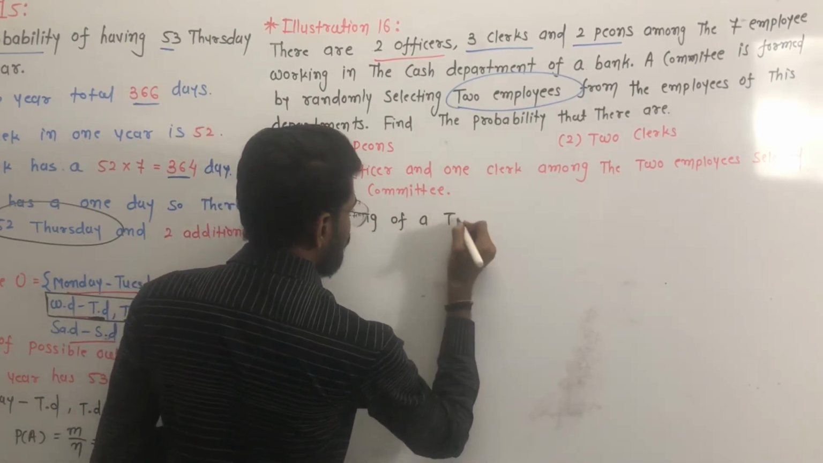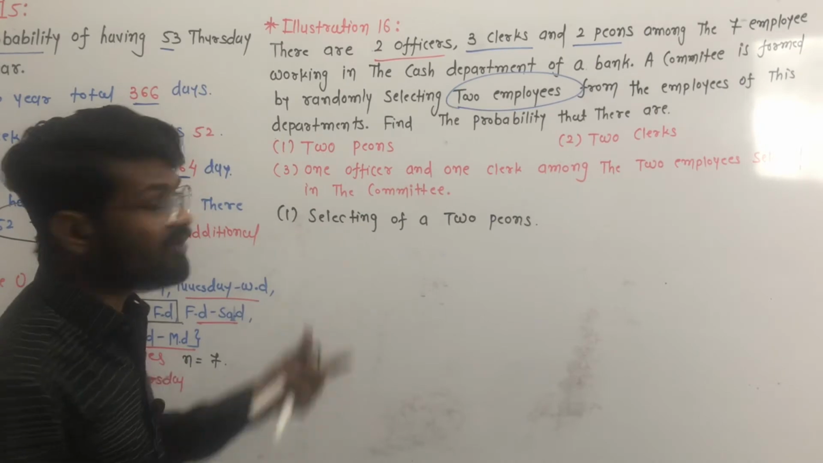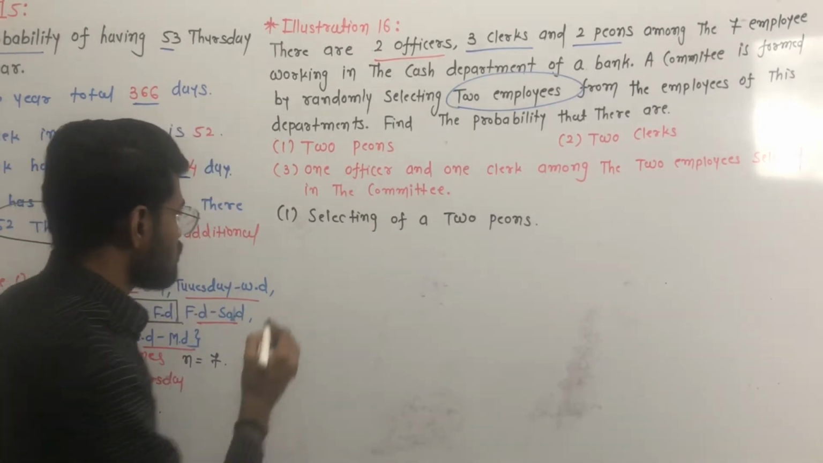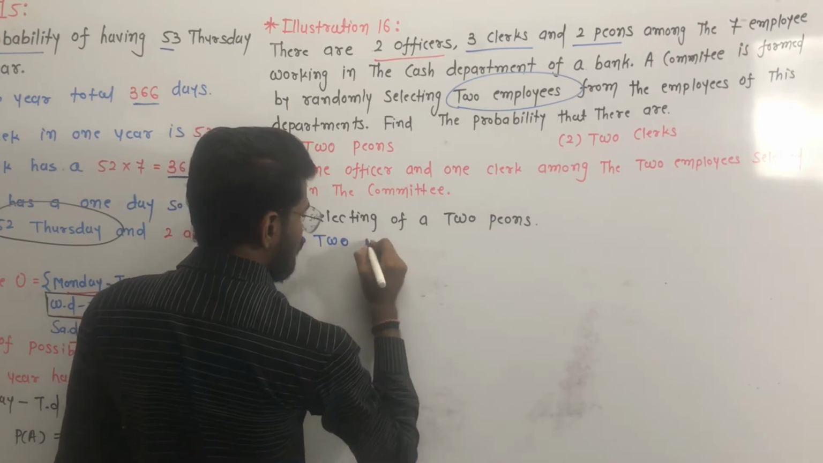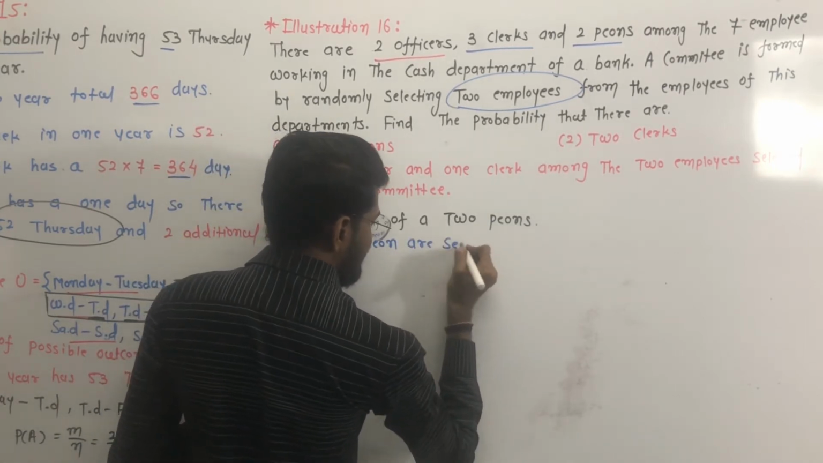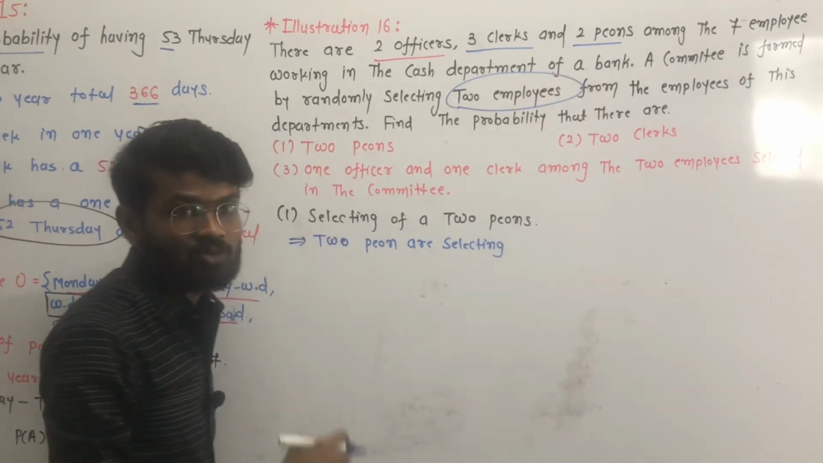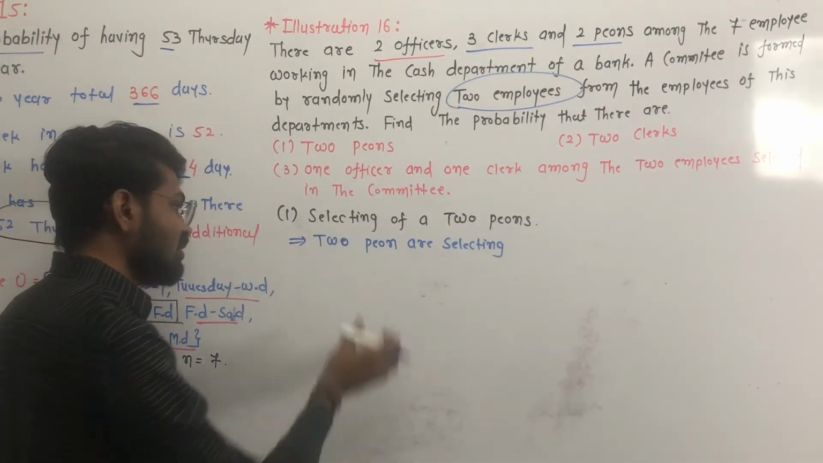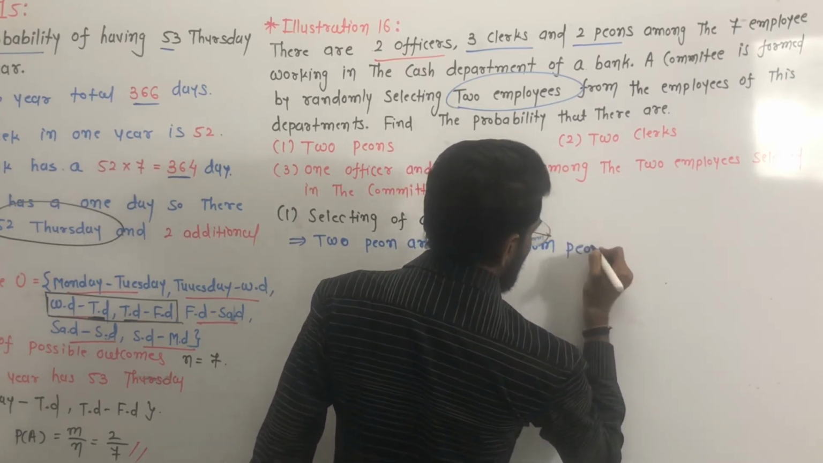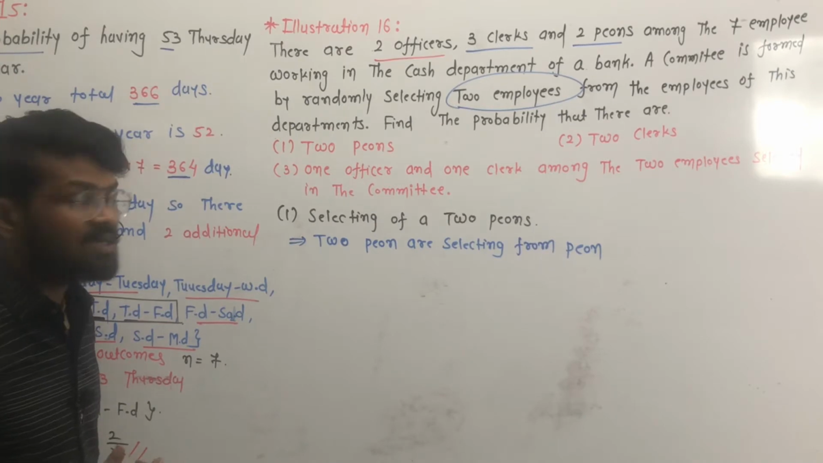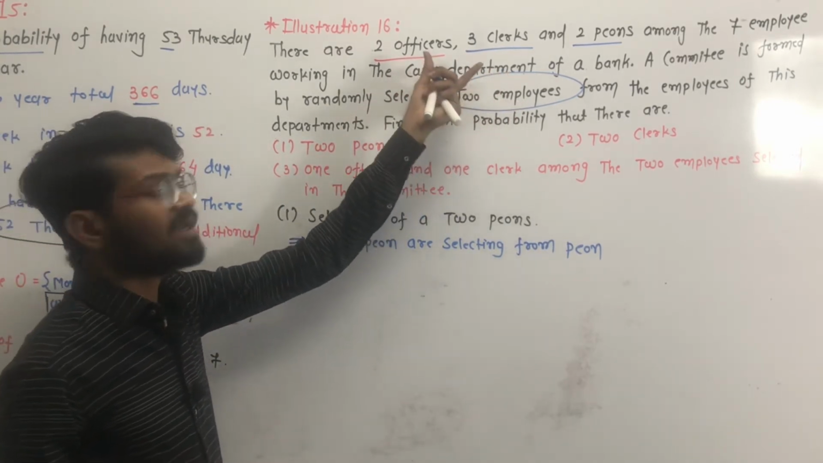We have to select 2 employees, but in event A these 2 employees are the 2 peons. So 2 peons are selected. हमको 2 प्यून सिलेक्ट करने हैं, लेकिन किस में से करने हैं? 2 प्यून में से। टोटल प्यून भी कितने हैं? 2 है, उसमें से हमको 2 प्यून सिलेक्ट करने हैं। 2 peons are selecting from 2 peons. And now the other employees are 2 officers and 3 clerks, meaning the remaining employees are equal to 5.